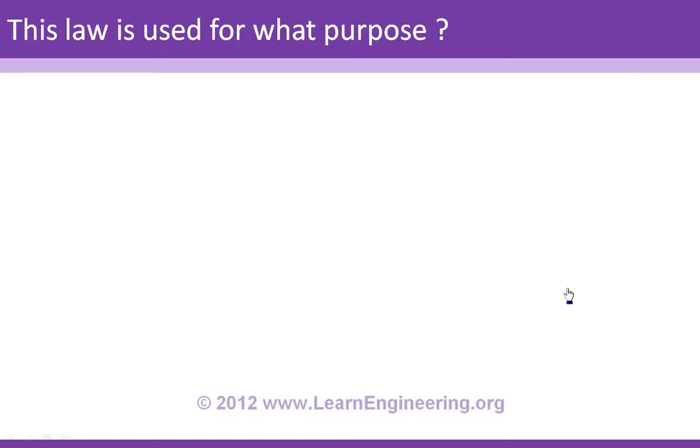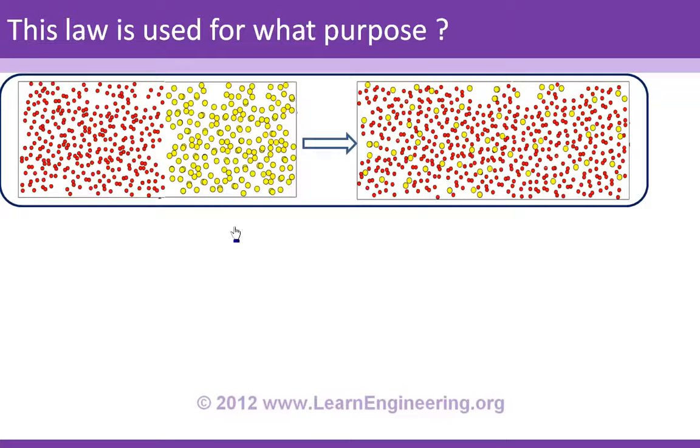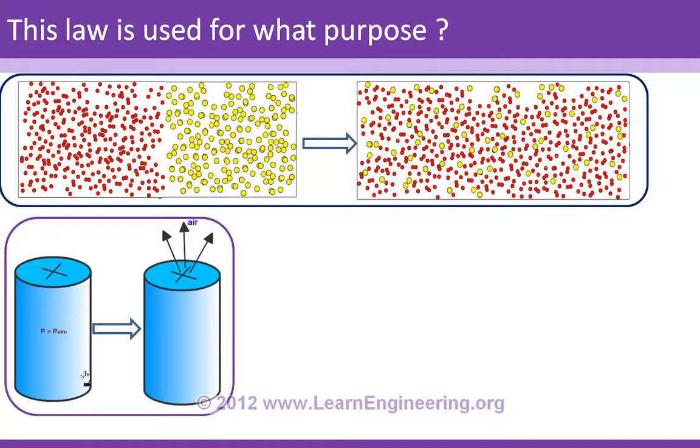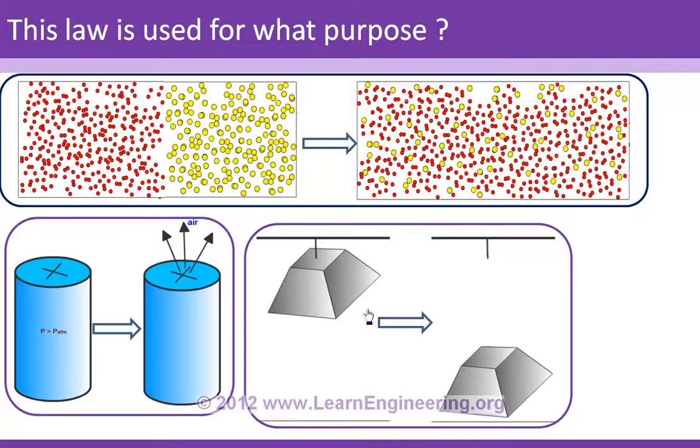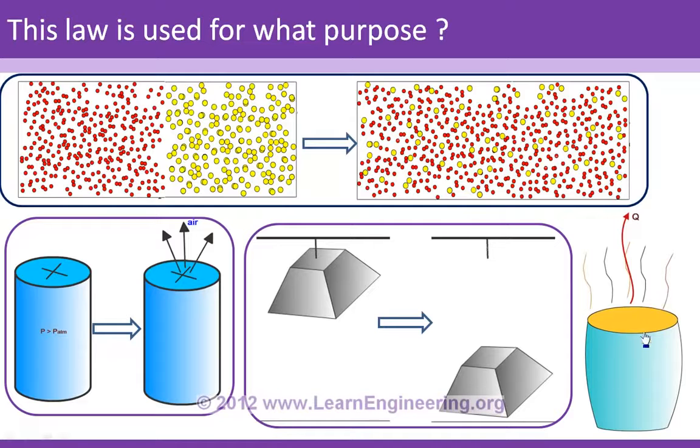Let's consider a few examples. Here two gases are mixing together, air is getting leaked from a tank, and a mass is falling down. A hot tea is losing its heat. You can see in all these processes from state 1 to state 2, the process will happen spontaneously, means without any external aid. The gases will mix together spontaneously, and the air will get leaked spontaneously.